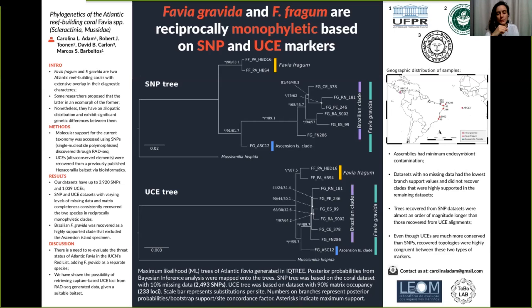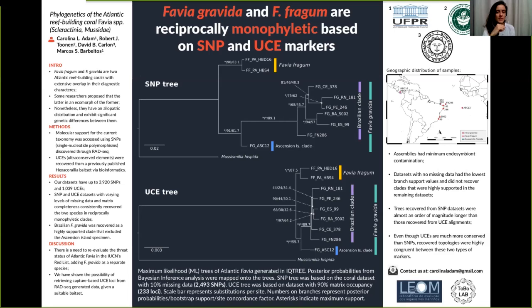Both our SNP and UCE trees recover Favia fragum and Favia gravida as highly supported reciprocally monophyletic lineages. Our Brazilian samples were recovered as a highly supported clade within Favia gravida that was separated from the Ascension Island population. These relationships were observed across datasets with different amounts of missing data and matrix completeness.